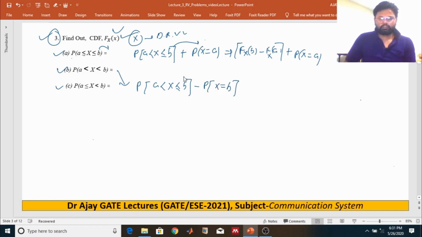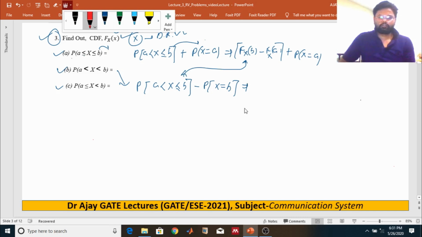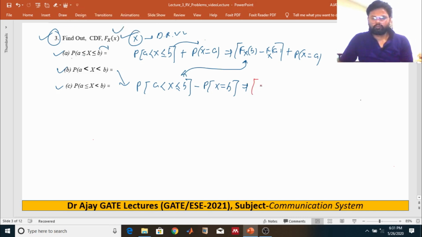So this equation is already there, so we can put it over here. We can also put F of b minus F of a minus probability of x is equal to b.